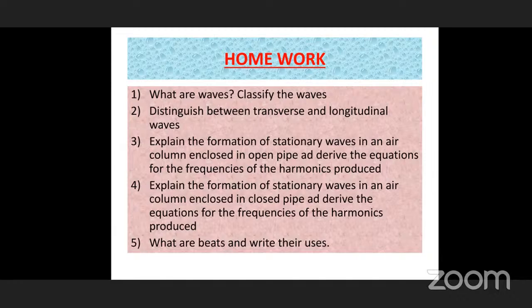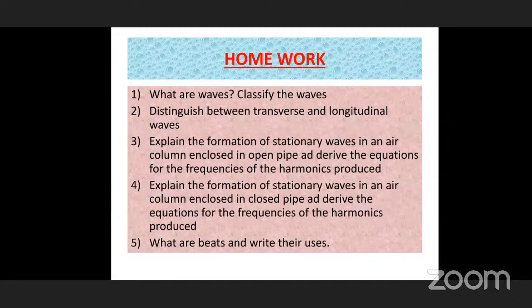And here also you draw the diagrams, explaining all three closed pipes you have to draw, and finding out the frequencies: the fundamental frequency, and the second time how they are formed, what is the length of the pipe when the first overtone or third harmonic is formed. At a time, the third harmonic is formed in a closed pipe, so we can write 3 lambda by 4. Like that, finally we can write nu1 is to nu2 as 1 is to 3 is to 5.